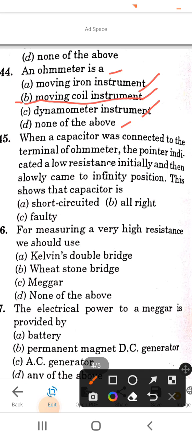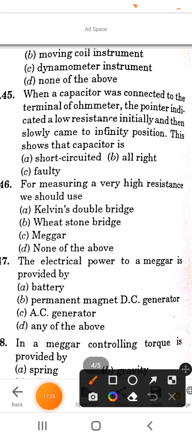Now next question is, when a capacitor was connected to the terminal of an ohm meter, the pointer indicates a low resistance initially and then slowly comes to infinity position. This shows that the capacitor is: option A is short circuited, B is alright, and C is faulty. So the correct answer of this question is, this shows that the capacitor is alright. Option B is the correct answer.